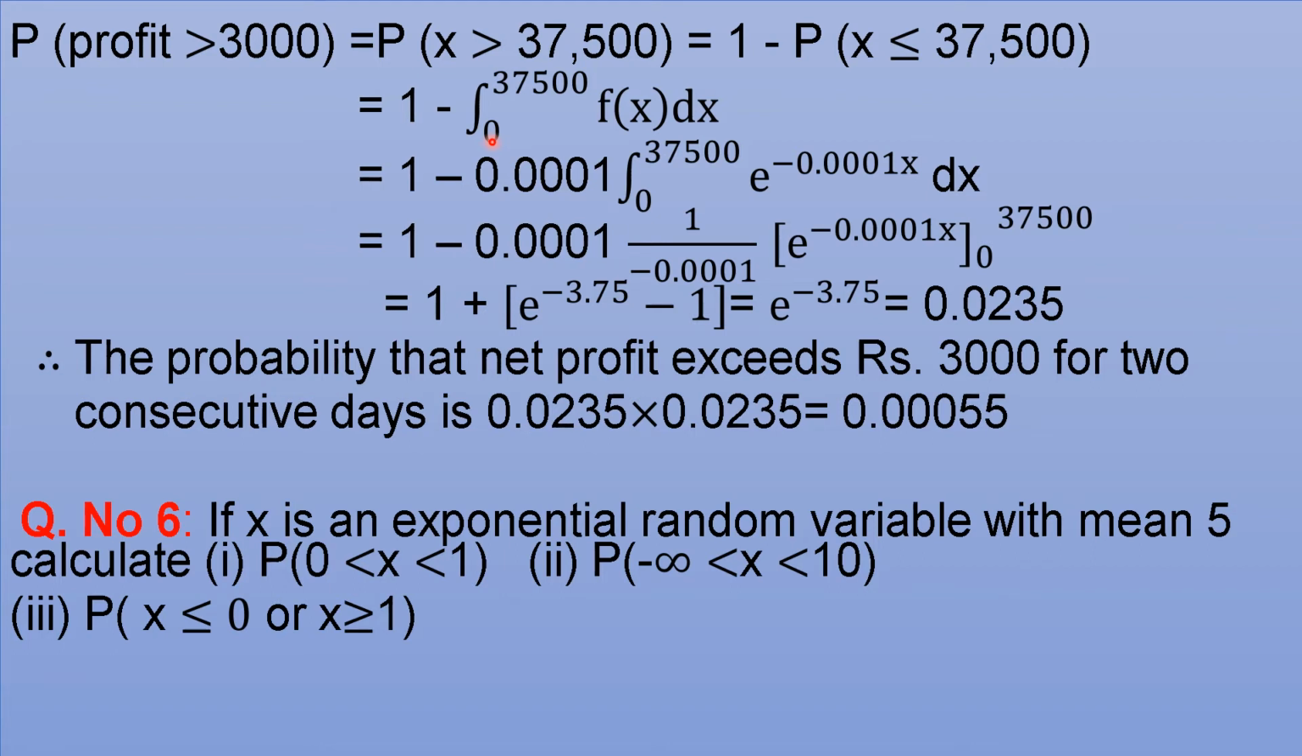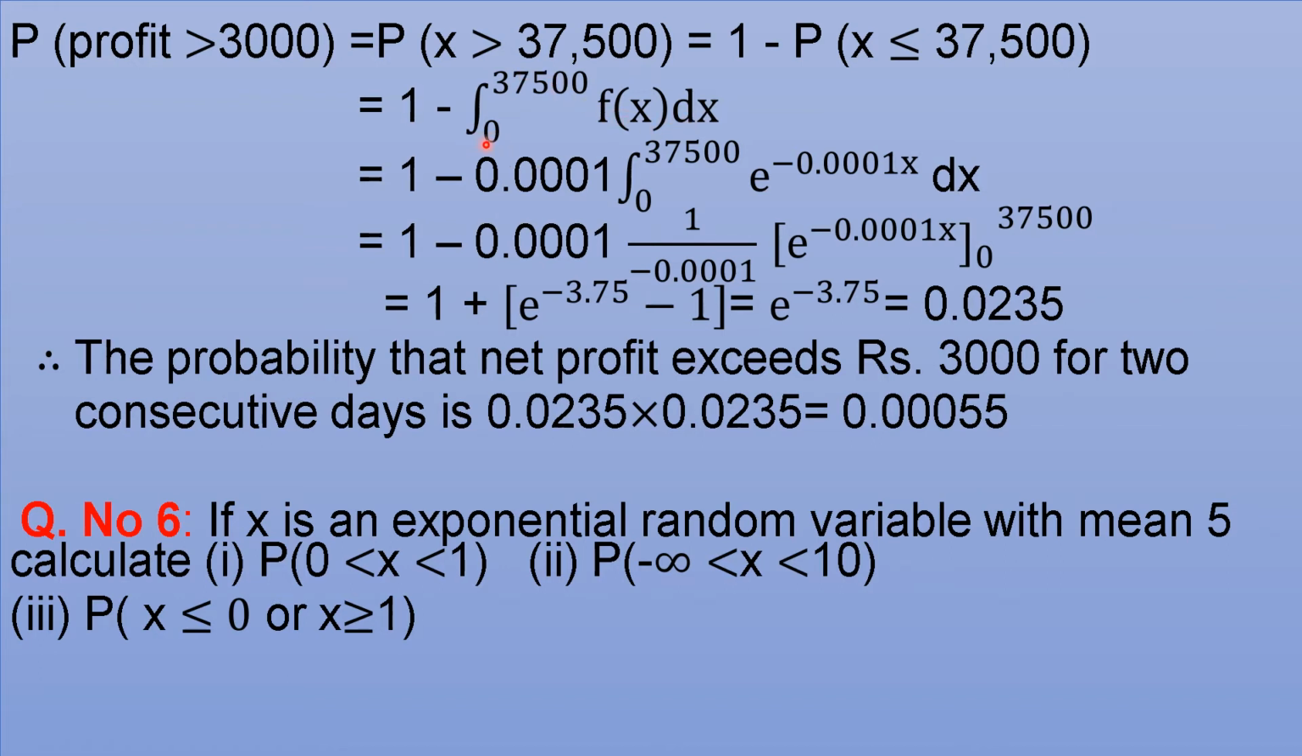We can start from minus infinity to 37,500, but X here is sales, which is usually assumed to start from 0. So no sales means X will be 0. If there are any sales, X will be positive. So the integral is from 0 to 37,500 of f of x dx.